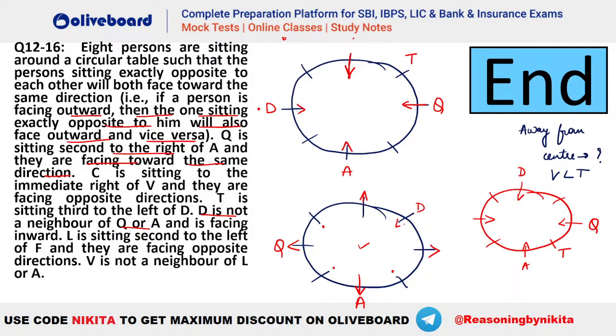So if he is facing the center, so you can see 1, 2, 3. Here we already have your A. That means this case is now invalid. So either this is the case or this is the case. Okay. So either of the two cases we are getting here.